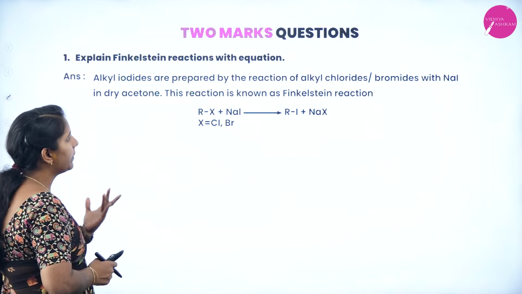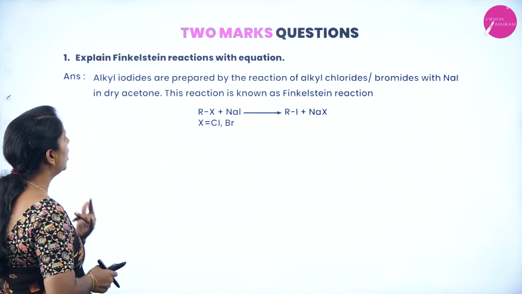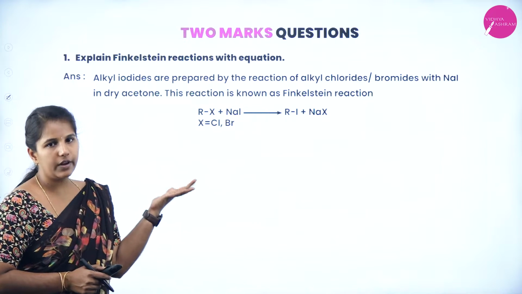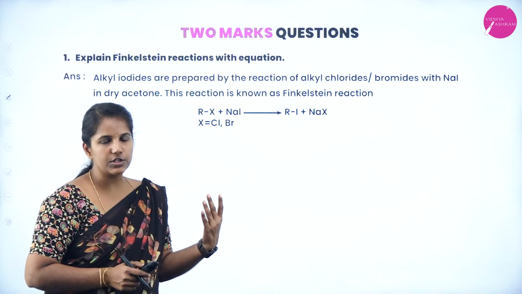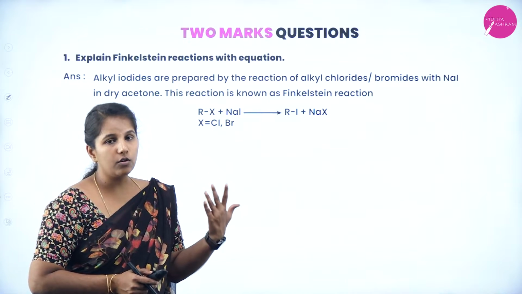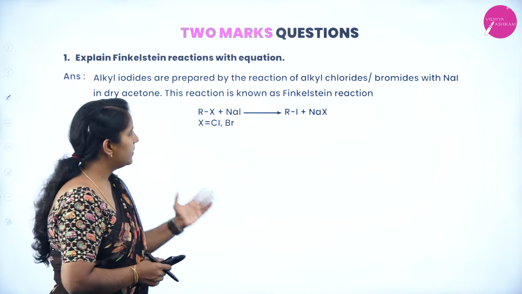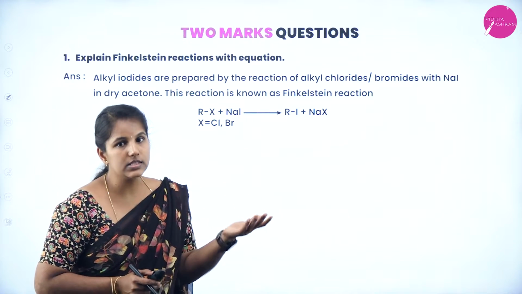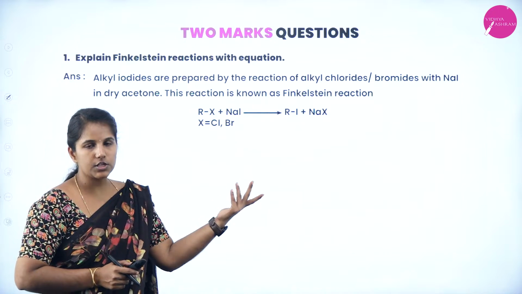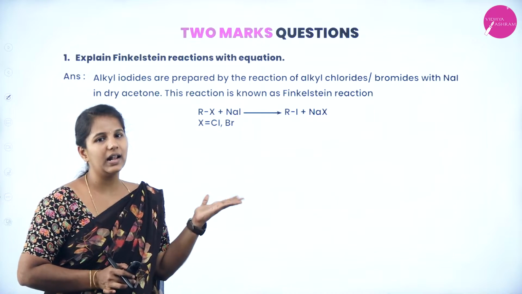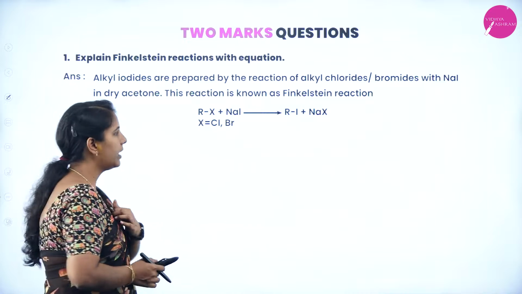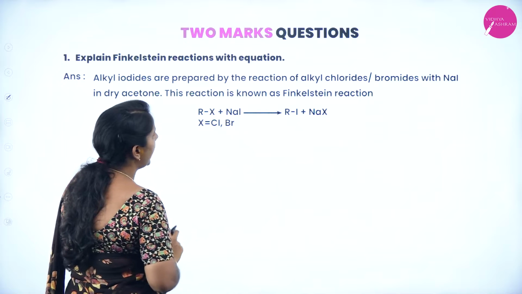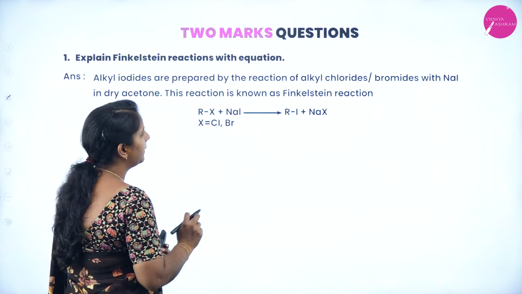Alkyl iodides are prepared by heating the alkyl chloride or bromide in presence of dry acetone, and this reaction is said to be what? Finkelstein. Remember, in the Finkelstein reaction, we can prepare only the iodo form of the alkane, that is, alkyl iodides. How can we prepare them? Only by using alkyl chloride or alkyl bromide. I can explain with the general reaction, RX, which reacts with sodium iodide to form RI plus NaX.